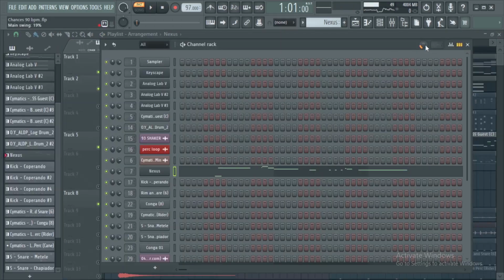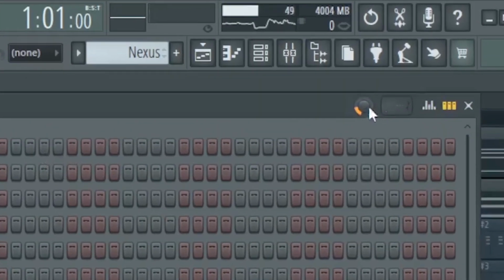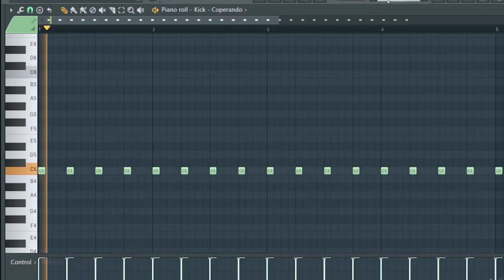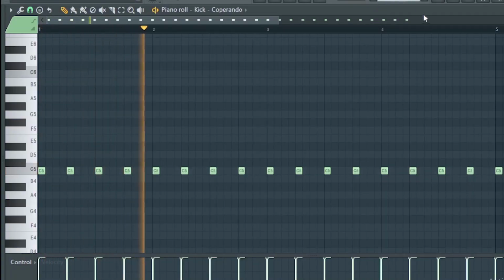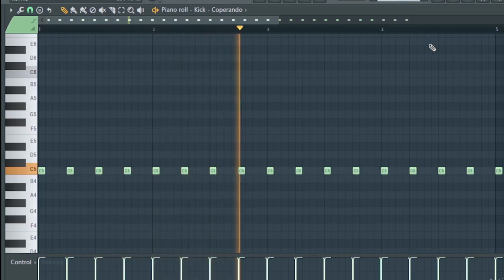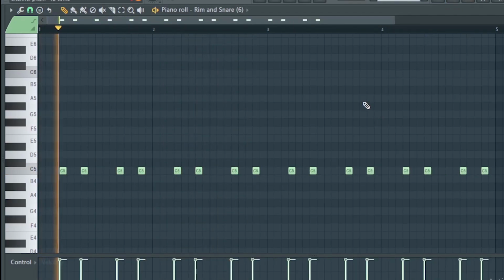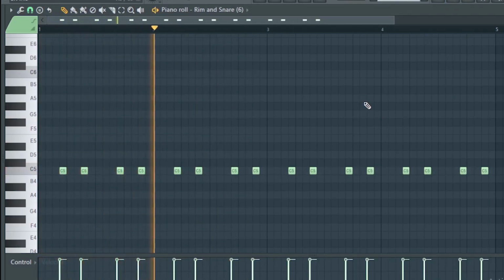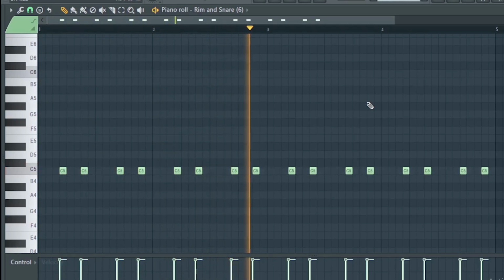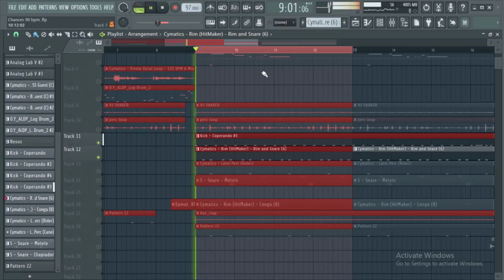Now let's add some drums. Well, don't forget to add swing when you are using drums in Afrobeat. A four-step kick pattern. This rim shot pattern. And together you get instantly this reggaeton bounce.